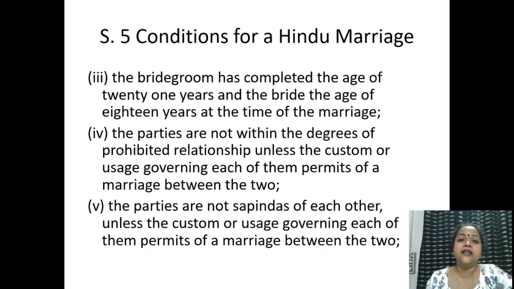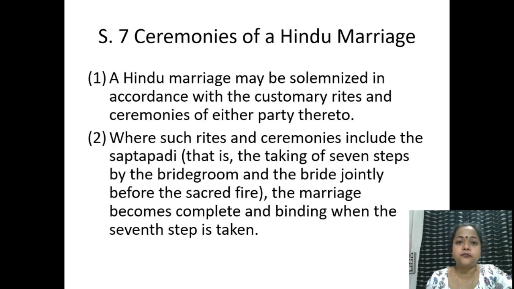Here we should understand that the people who are sapindas and those within the prohibited degrees of relationship overlap each other, but sapinda relationship is relatively a smaller terminology, while prohibited degrees of relationship is a larger terminology. So basically, in simple words, people who are within that sphere are not eligible to marry each other. These are the conditions of a valid marriage. Of course, the first precondition is that the parties should be Hindus.